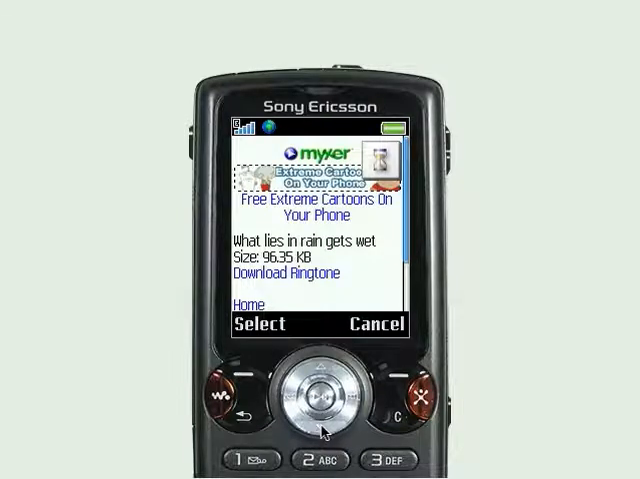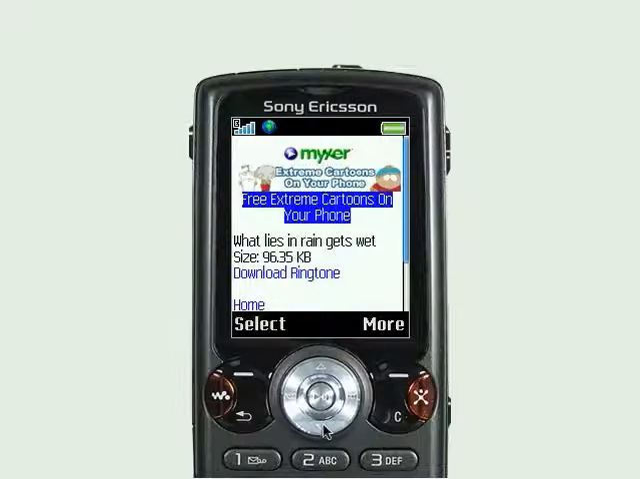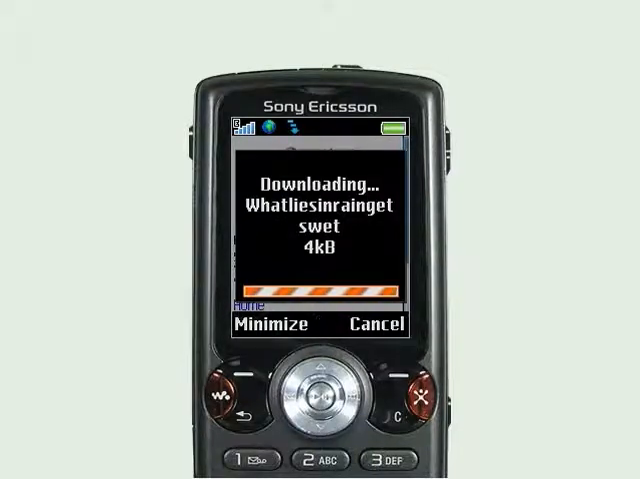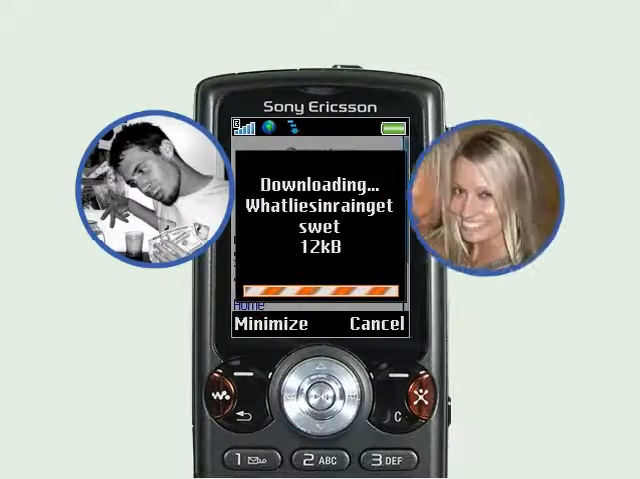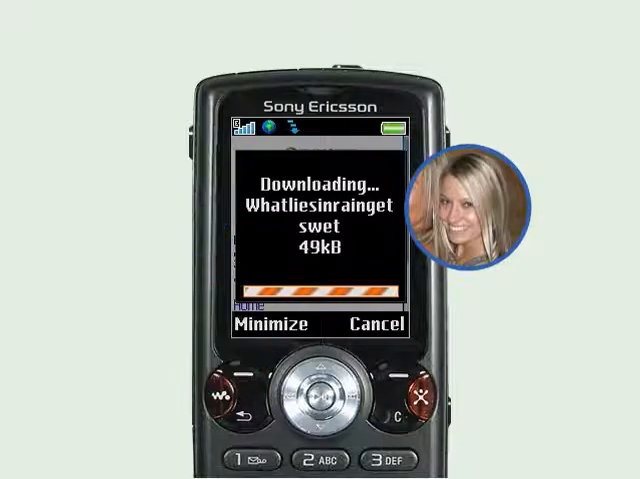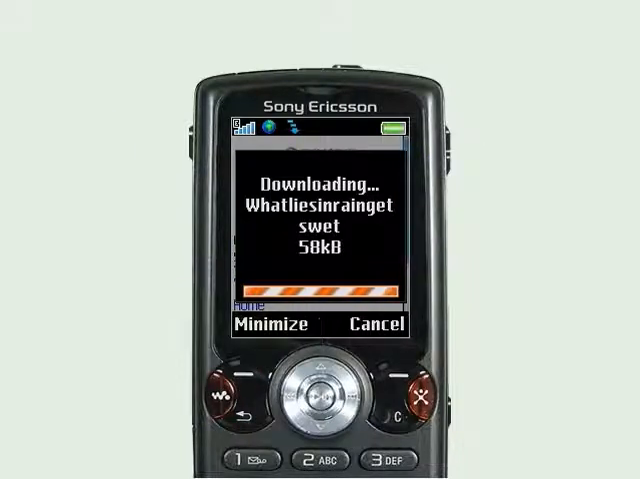So now I'm going to go down to download ringtone. Come up here in a second. I'll press the center button again. And it'll start downloading in a second. And remember, you can set a different ringtone for each contact in your phone so that you always know who's calling. So, download a ringtone for every contact. Just a couple more seconds here.